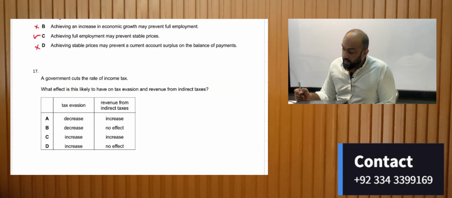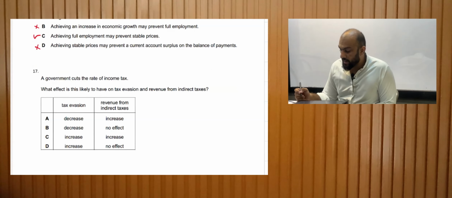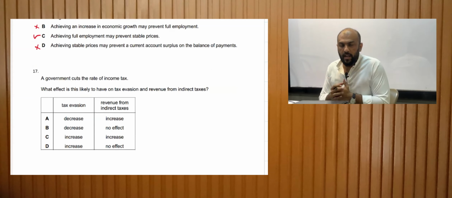17. A government cuts the rate of income tax. What is this likely to have on tax evasion and revenue from indirect taxes? Right. Tax evasion is legally avoiding taxes.